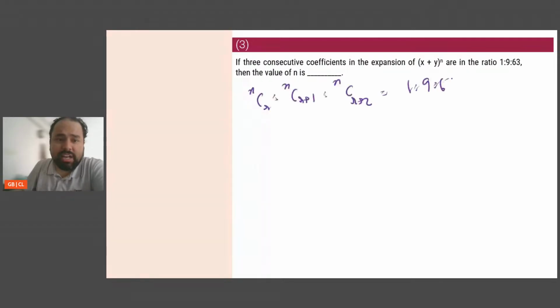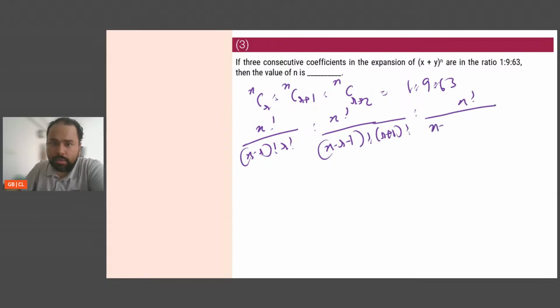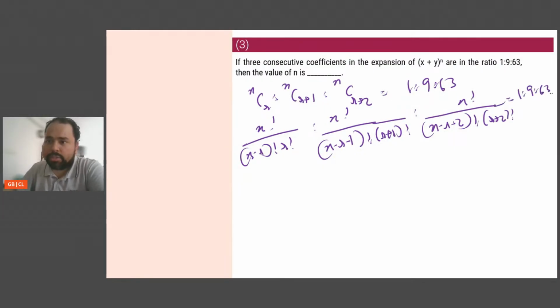Three consecutive coefficients are in the ratio 1 is to 9 is to 63. nCr is n factorial by (n minus r) factorial into r factorial, is to n factorial by (n minus r minus 1) factorial into (r plus 1) factorial, is to n factorial by (n minus r minus 2) factorial into (r plus 2) factorial, equal to 1 is to 9 is to 63.